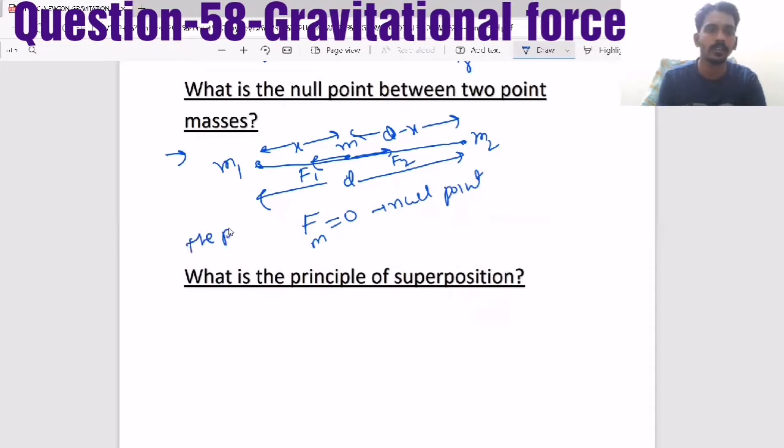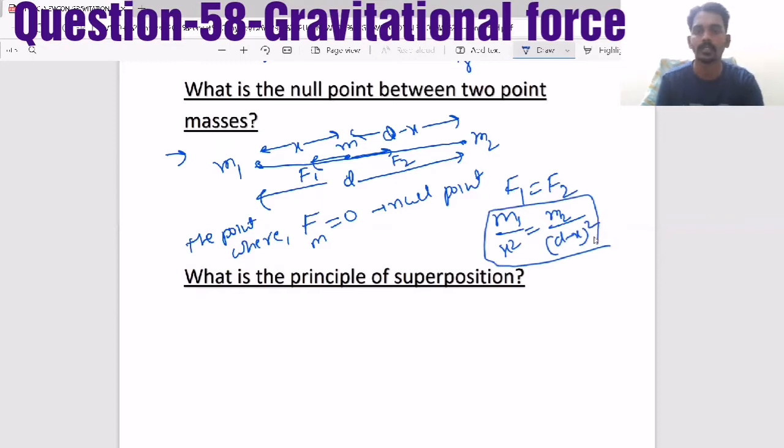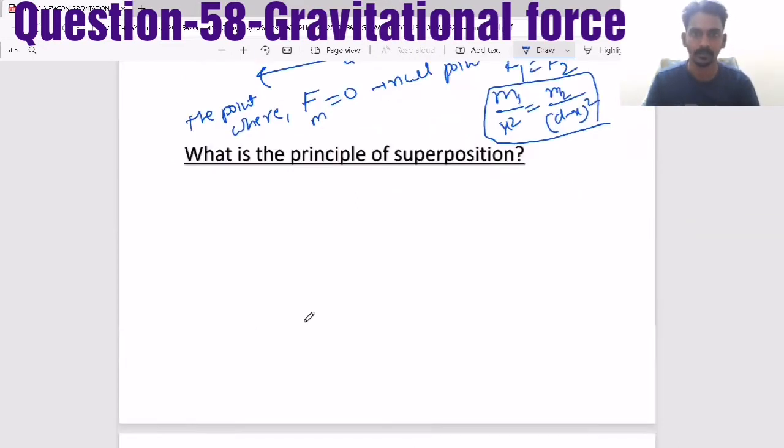So, the point where resultant force is 0, that means F1 should be equal to F2. Like F1 is G m1 m by x square. F2 is G m2 m by d minus x whole square. So m and G cancel. So m1 by x square equals m2 by d minus x whole square condition will come.